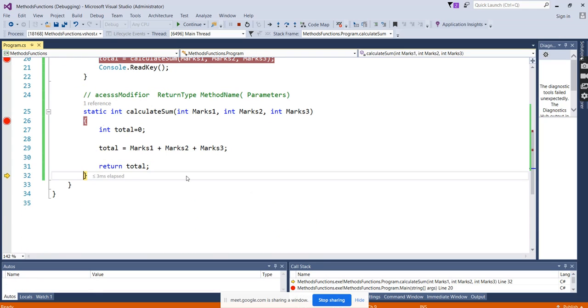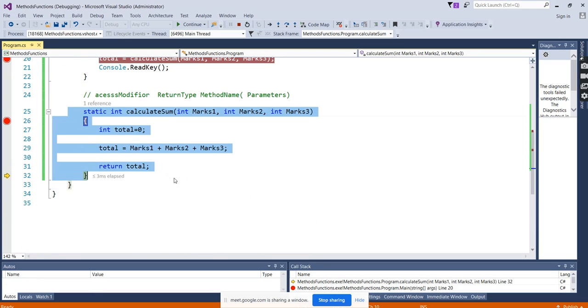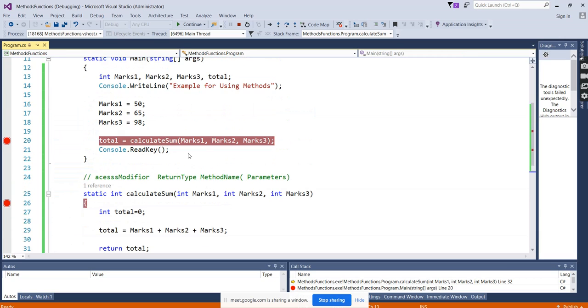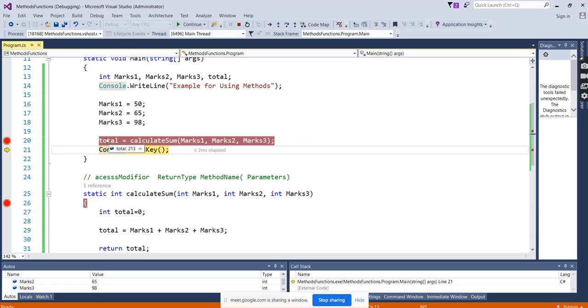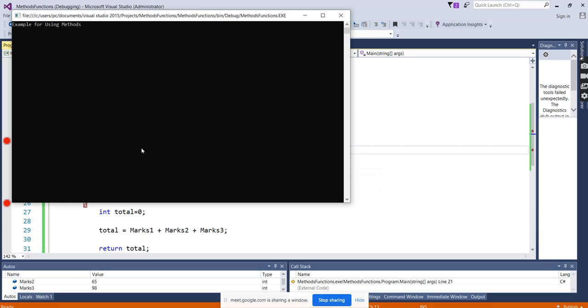Press F10 again. When the sub method is done and the calculation is done here, it will go back and assign the value to the variable total, and it will come to the next line now. It assigned the value and came down.